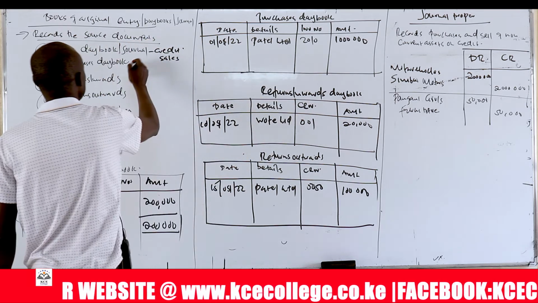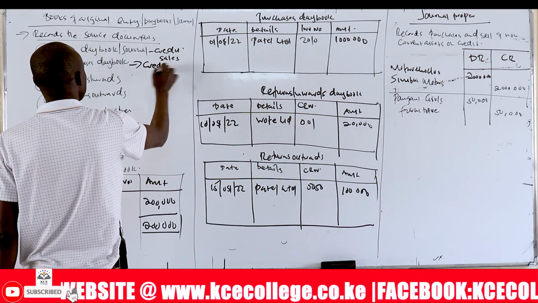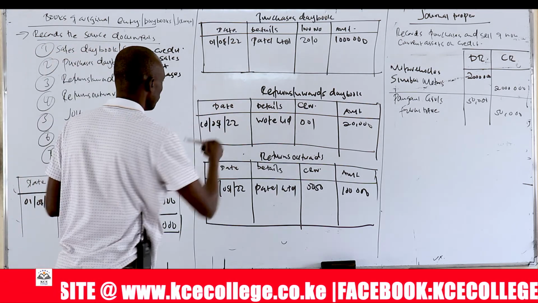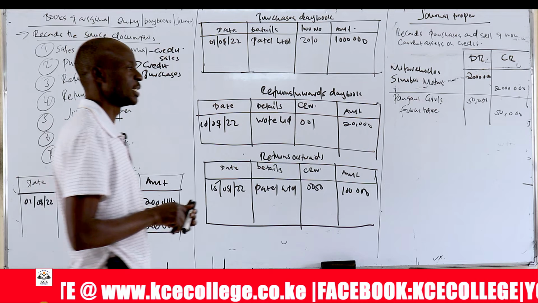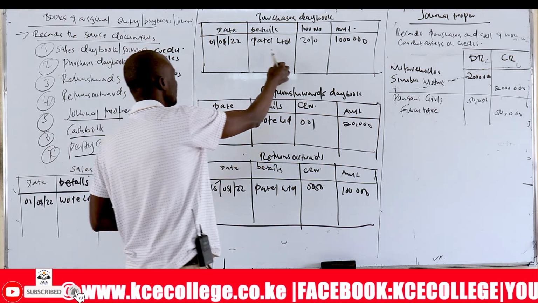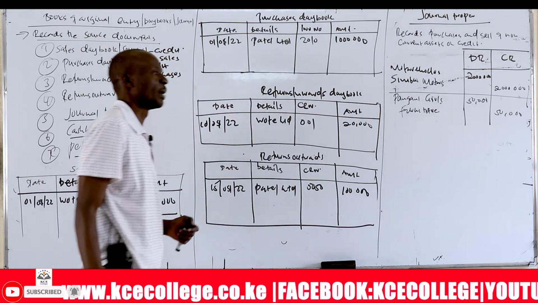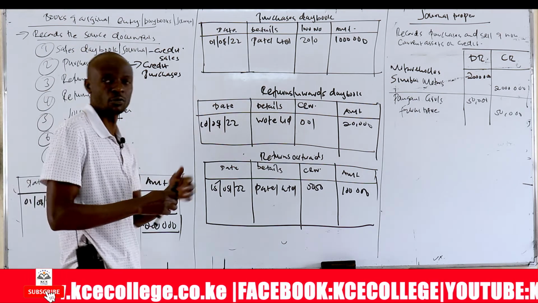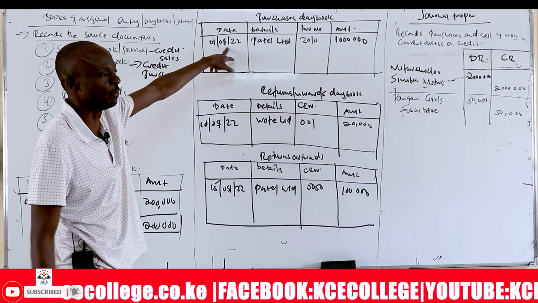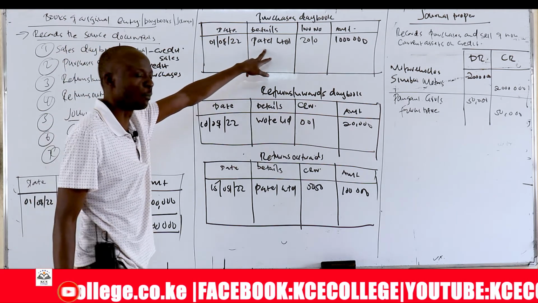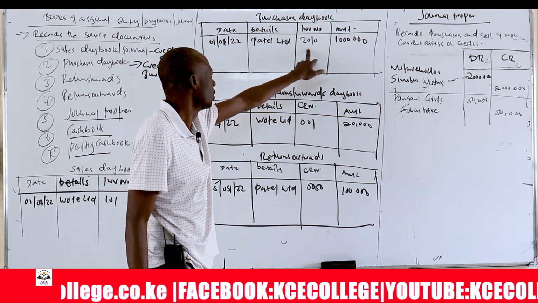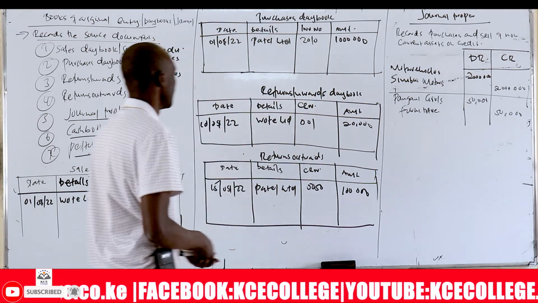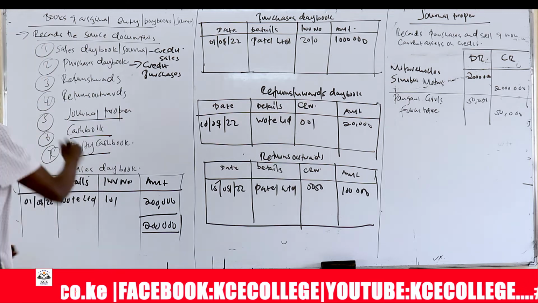Then we also have the purchases day book. It records credit purchases only. It has a similar format to the sales day book. You have the columns for date, details, invoice number, and amount. So when you purchase goods on credit, for example from Patel, you write the date, maybe 1st of August 2022. You purchase from Patel Limited, the invoice number given was 2010, and the amount of supply was 1 million. So you indicate that there. That is what we call a purchases day book.